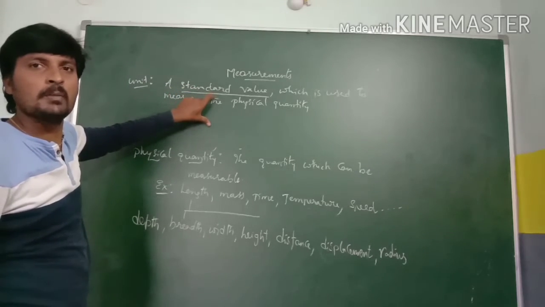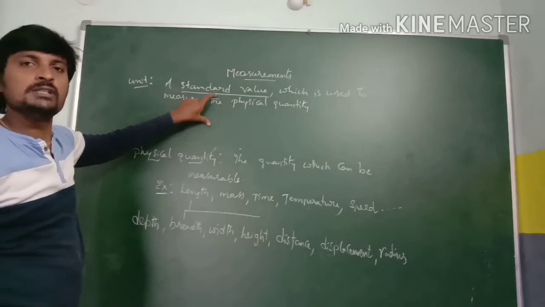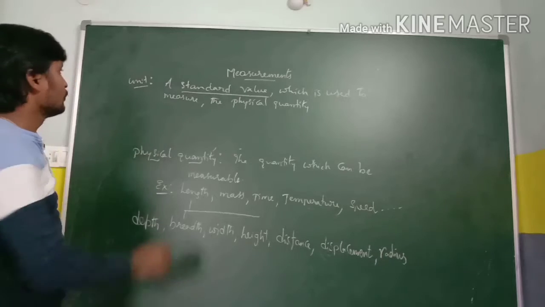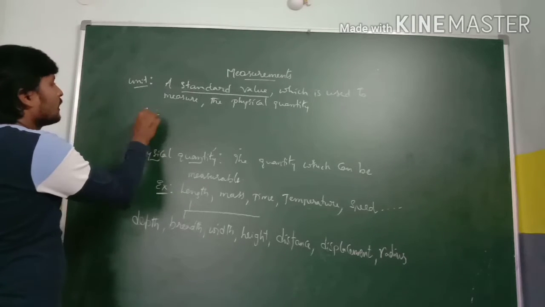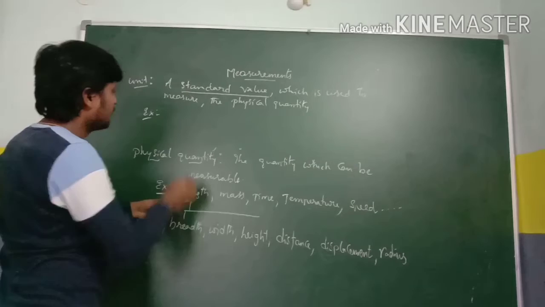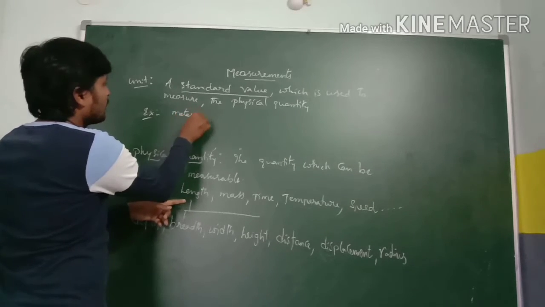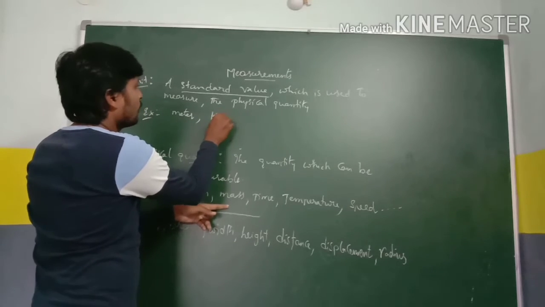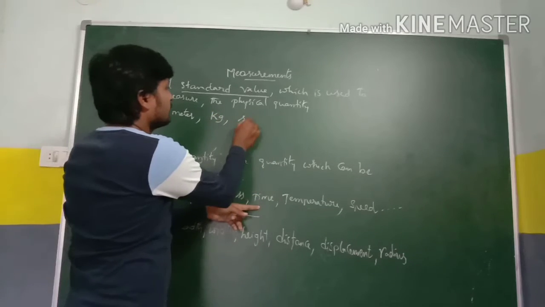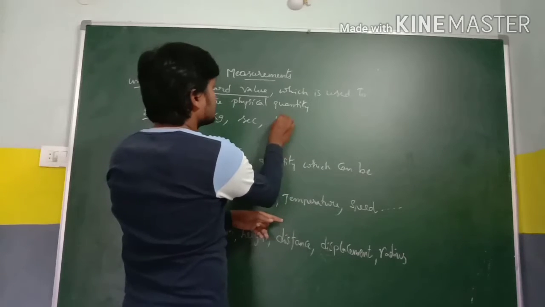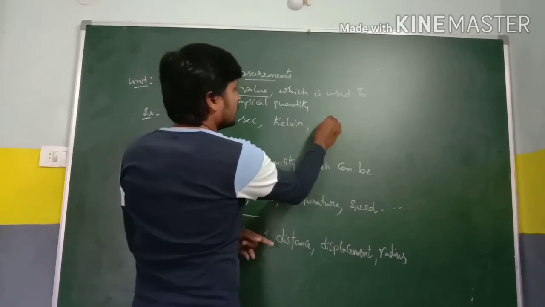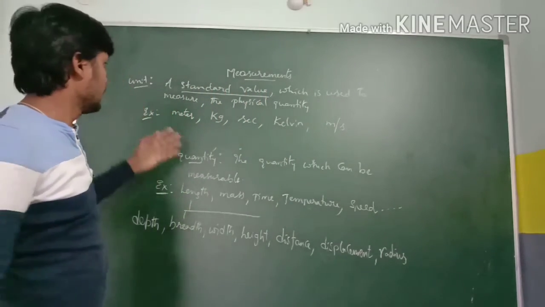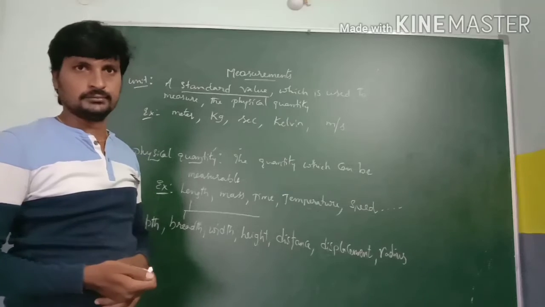Here, a known quantity is nothing but a standard value. By using this standard value, we can measure the physical quantity. Examples, I am saying SI units only: for length it is meter, for mass it is kilogram, for time it is second, for temperature it is Kelvin, and for speed it is meter per second. In this way we can give examples for unit.